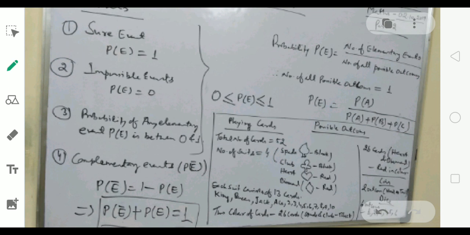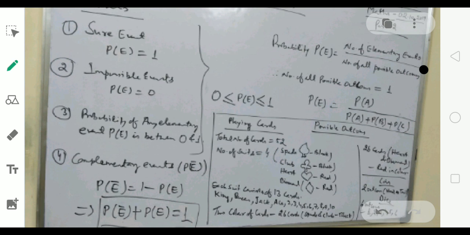Then similarly, the complementary event. If P(E) is the probability of the event which is going to occur, then P(E) bar, which is actually the negation, is called the complementary event. If we have the probability of any event occurring, then by subtracting it from 1, we can find the probability of that event not occurring. So P(E) bar is equal to 1 minus P(E), whereas P(E) plus P(E) bar is equal to 1.